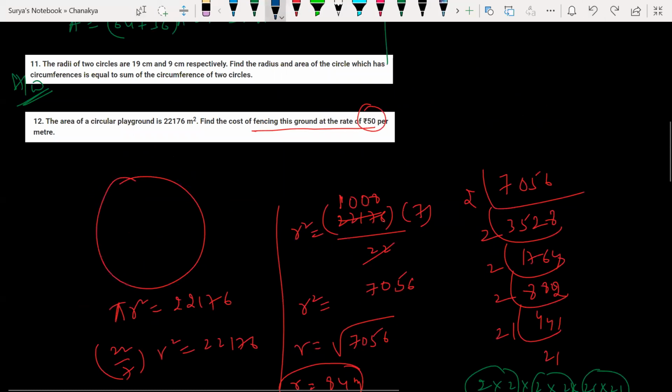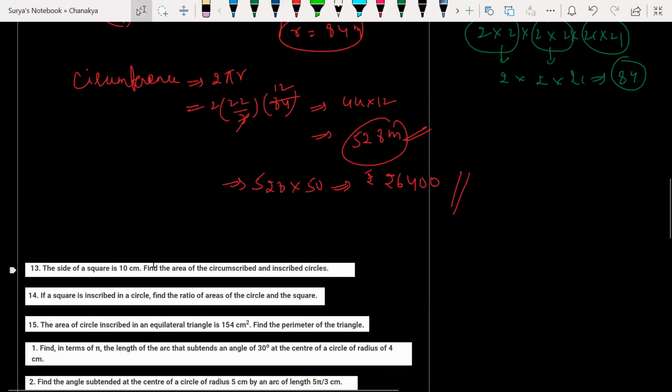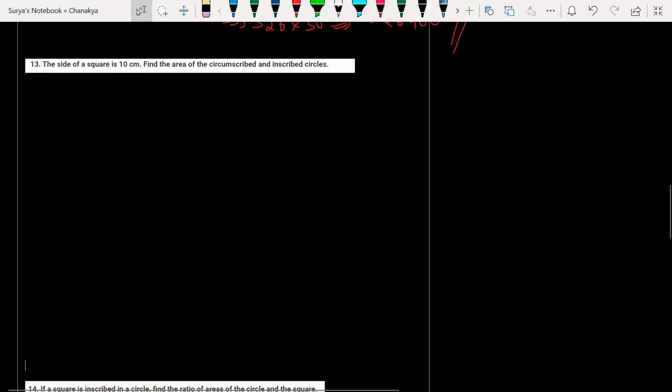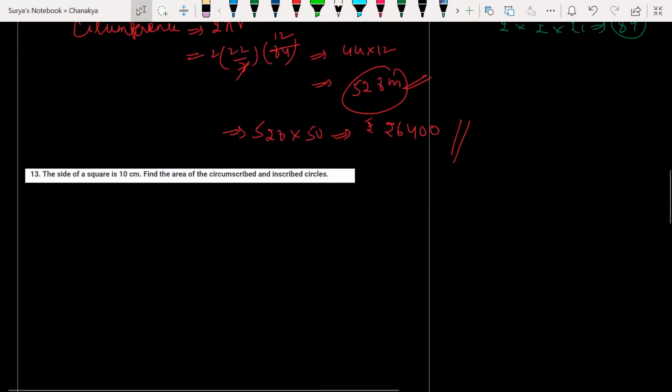Guys, look at this. Let me give a basic example. If you do not know the boundary of a particular circle, then how do you judge how much money it will cost? Only if you know the circumference value will we know how much money is needed to fence it. Understood? This is how you must understand this question. Clear? Yes, tell me, Anujip. No, sir, nothing. Yes, no problem.